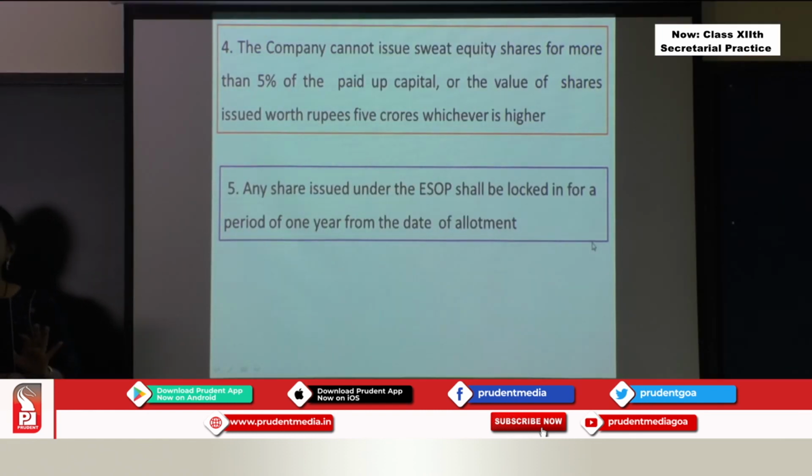Now, the fifth feature of ESOP is any share issued under the ESOP shall be locked in for a period of 1 year from the date of allotment. Now, what is the meaning of this? It means that once you buy the shares, these shares remain for a lock-in period of 1 year. So, if you need the money during this 1 year, you would not be advised to invest the money here. Because for 1 year, you will not be able to utilize this money for anything else. It will remain with the company for 1 year.